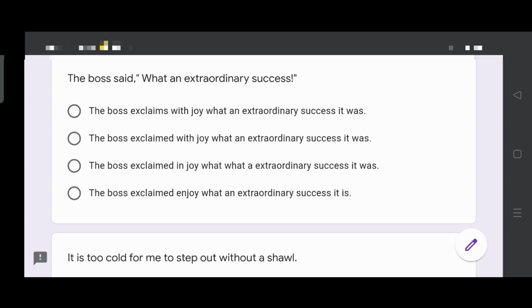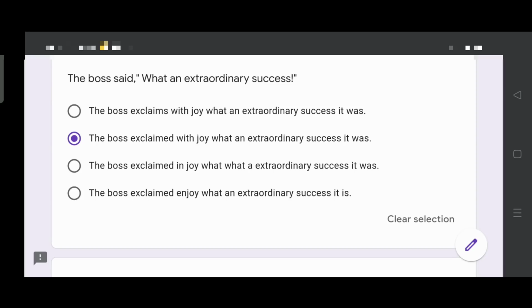Well, this is very easy. The last two options are incorrect. You can see and tell. Too many errors. So, we'll have to work with the first and the second options. The first option is also incorrect. Why? Because here the reporting verb is not in the past tense. The boss said. Said is the reporting verb in the past tense. So, the second option is the right answer. The boss exclaimed with joy, "What an extraordinary success it was."